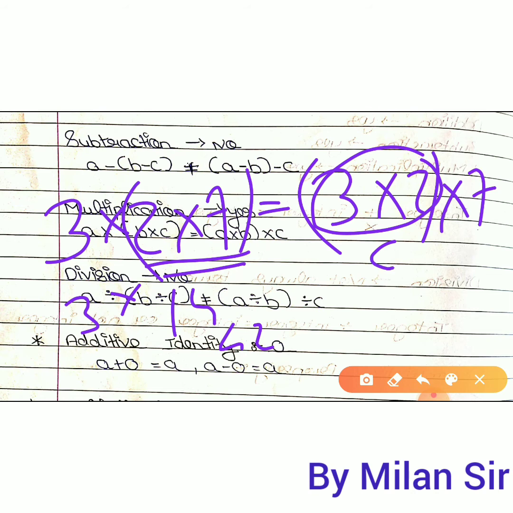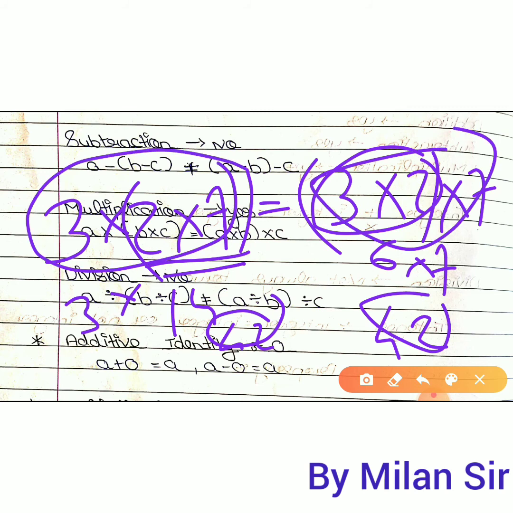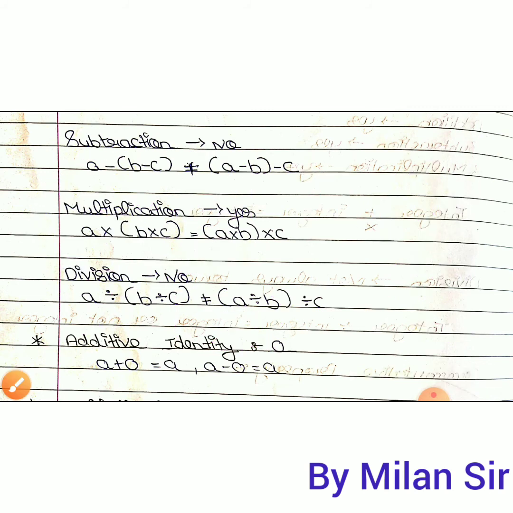Here 3 twos are 6, into 7, 7 sixes are 42. So in both cases you will get the same answer. So you can multiply 3 numbers in any order and you will get the same answer. So we can use this property for multiplication. That's why here yes.